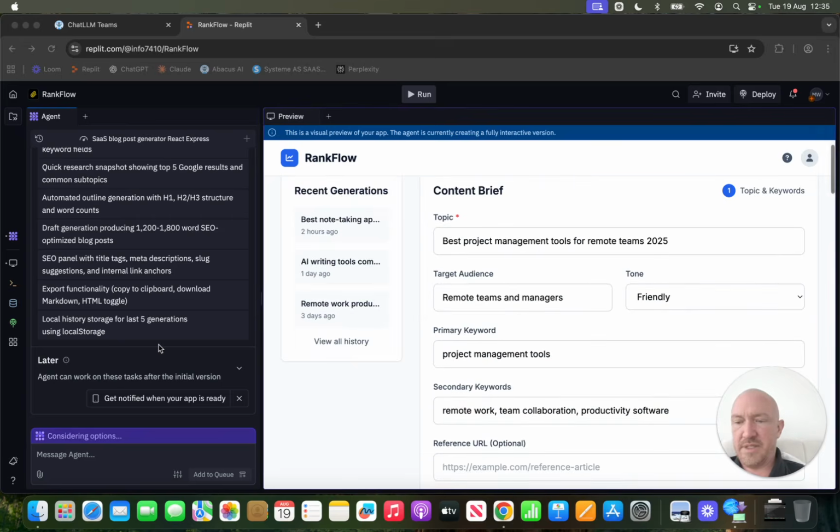I think it's still building. Still building. Yeah, it's considering options. Look, it's working on the initial version. So I'll just show you some features of Replit whilst it's working.